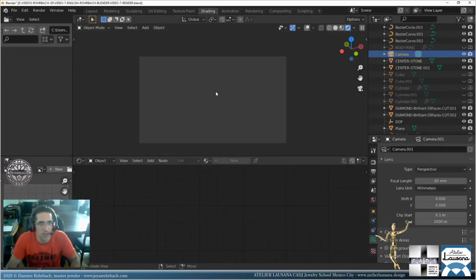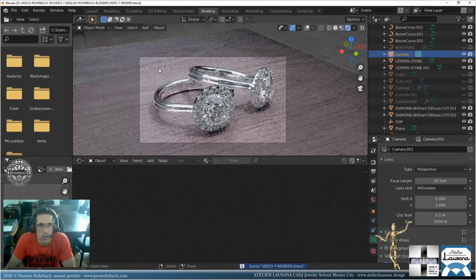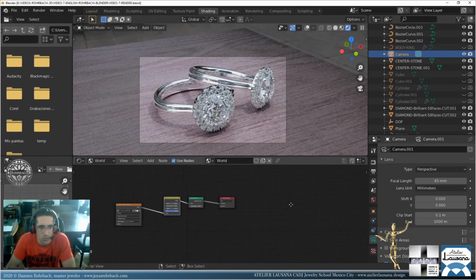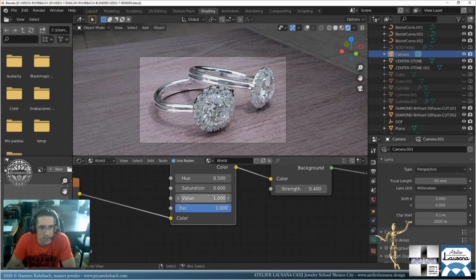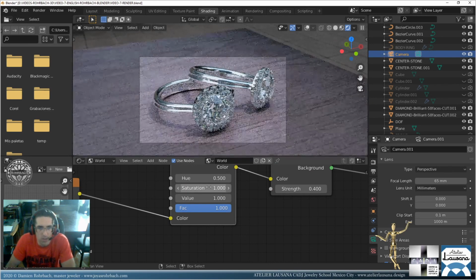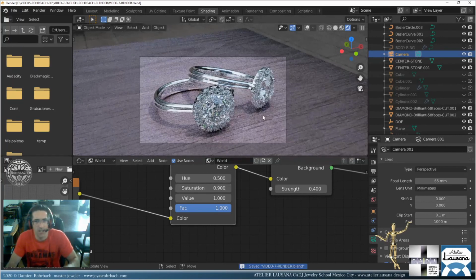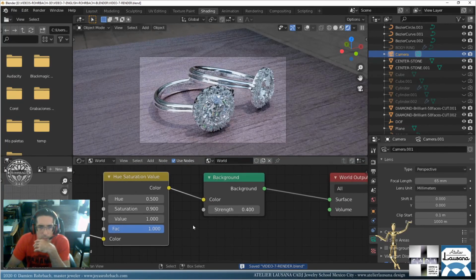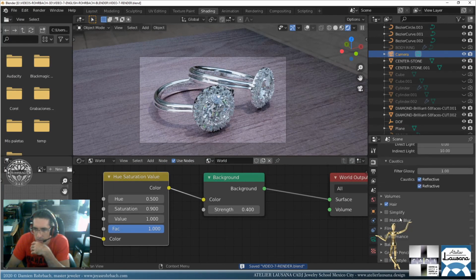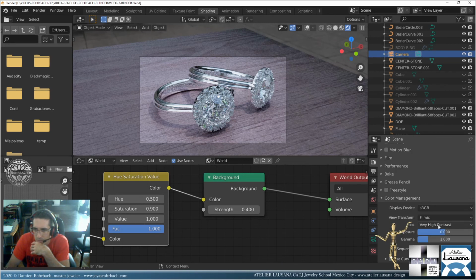Okay, I'm going to bring a bit more of the world color back in because I removed saturation there, but let's keep it at 1. It's bluer, but that looks, let's maybe go at 0.8, 0.9. I'm kind of liking that blue. What I could do, okay, let me check. Color management, very high contrast is already on. We have that.